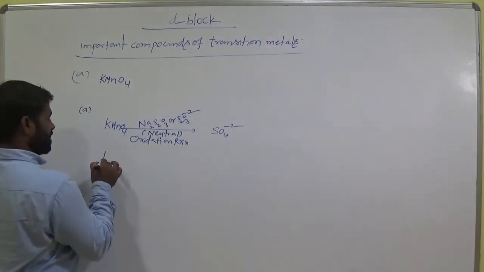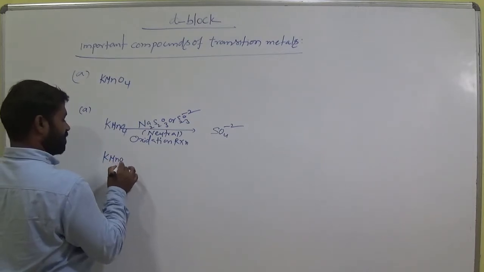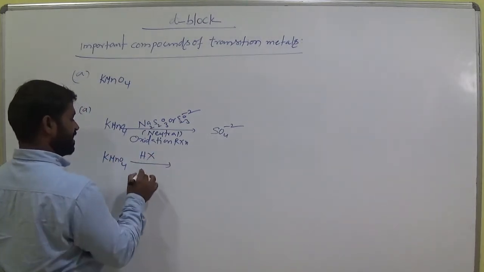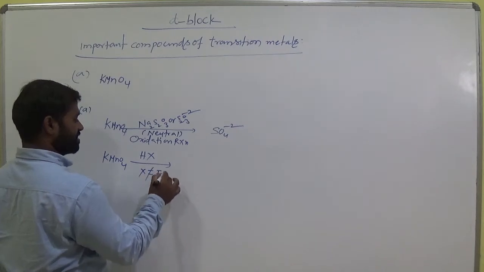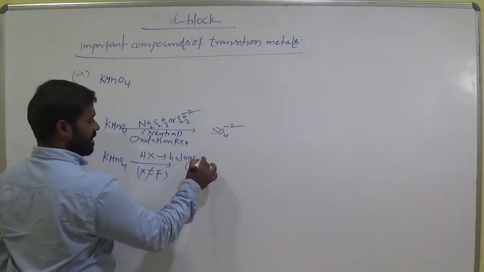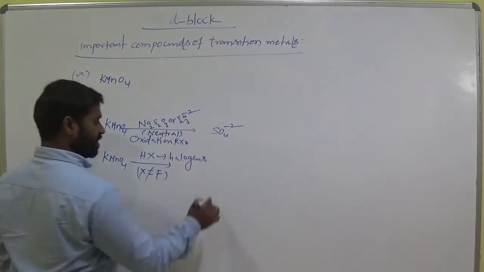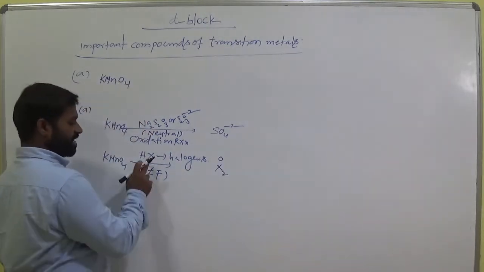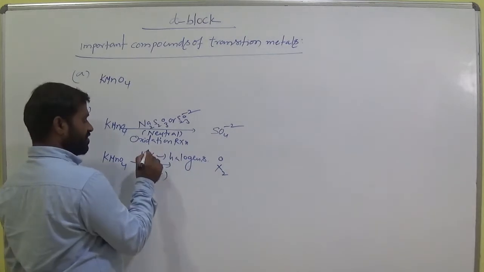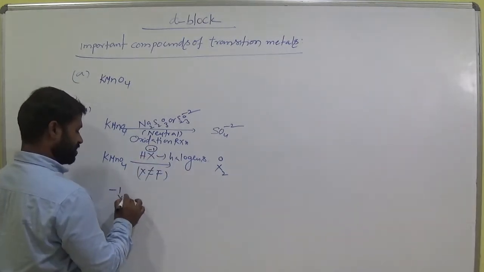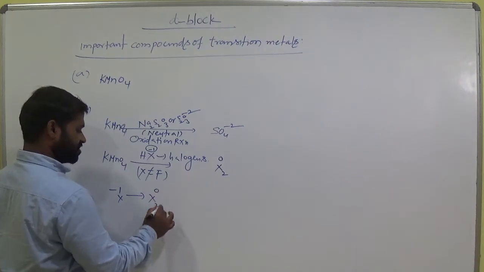Write KMnO4 when treated with HX, where X is not equal to fluorine. X means halogens. It gives X2, where the oxidation state is 0. Suppose Br is there, Br2. Here, what is the oxidation state? -1. So -1 to 0 in X2.